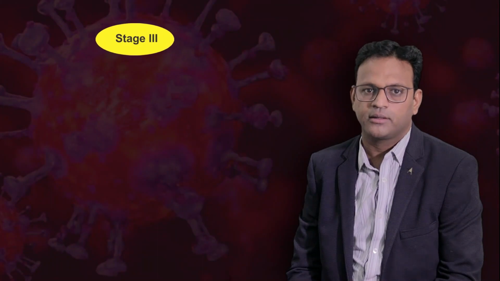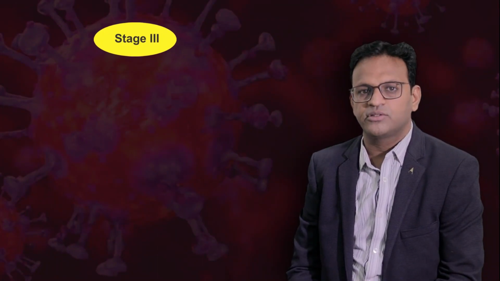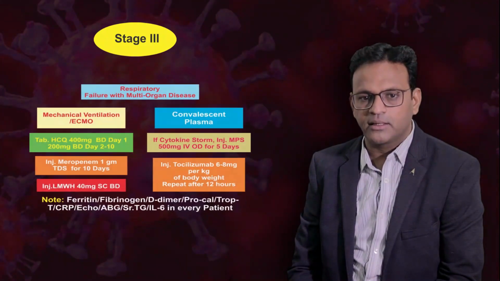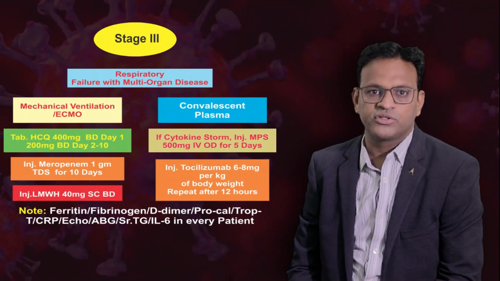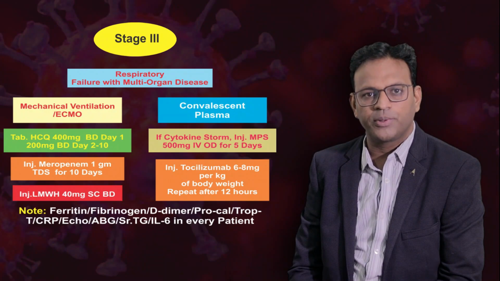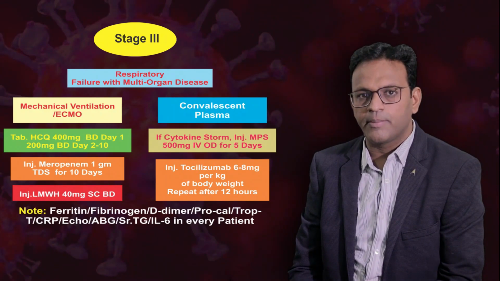Now stage 3. This stage has the highest mortality rate. The patient will have advanced ARDS, multi-organ failure, and may have cytokine storm as well. So the treatment protocol is that the patient will be on a mechanical ventilator, and if the desired oxygenation is not achievable by mechanical ventilation, then the patient can also be transferred to extracorporeal membrane oxygenation.